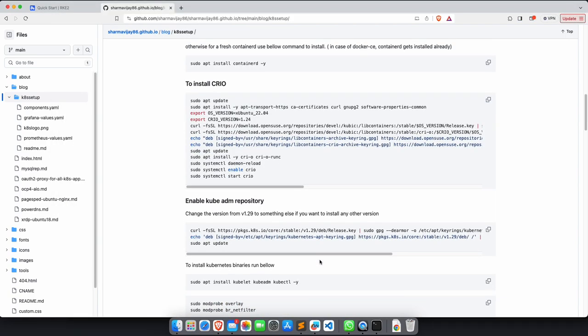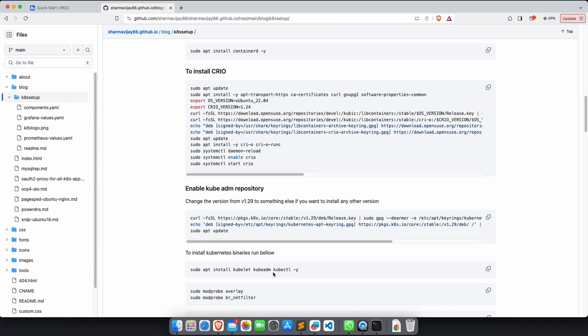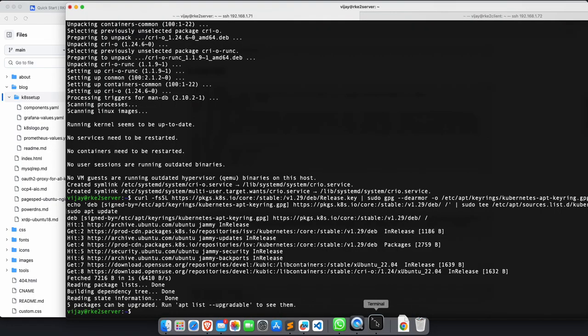Okay, good. Now I'll be installing the packages: kubelet, kubeadm, kubectl. Kubectl you need only on master, or otherwise if you're planning to run kubectl from your client machine somewhere else also. Then you need kubectl, not to install on all the machines, but kubelet and kubeadm you really need. So no harm, I'm installing these things in both the machines.